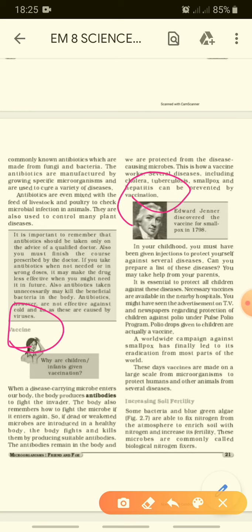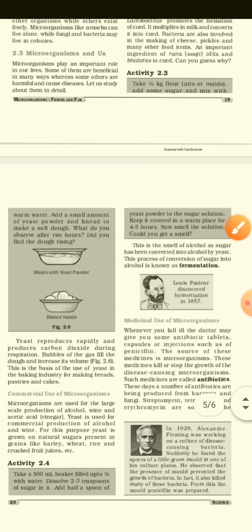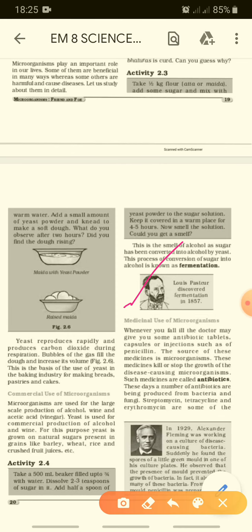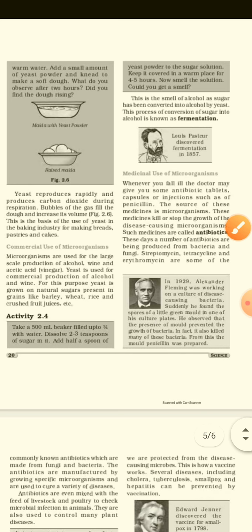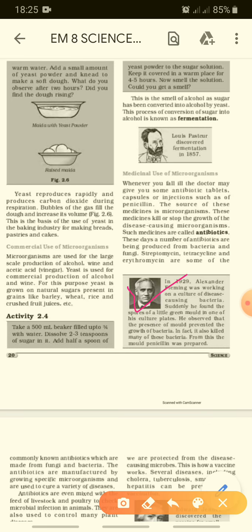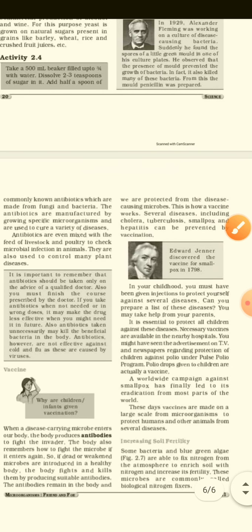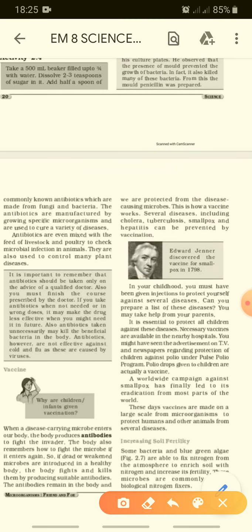We learned about three persons. First was Louis Pasteur, for fermentation, in the year 1857. The second, in 1929, was Alexander Fleming. He taught us about penicillin and how it is useful as an antibiotic. And the third one is Edward Jenner, who introduced the vaccine for smallpox in the year 1798.